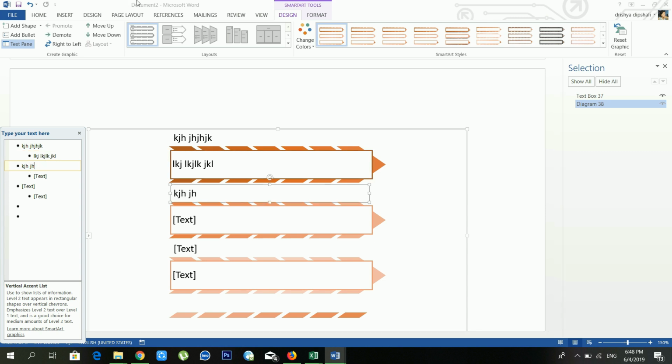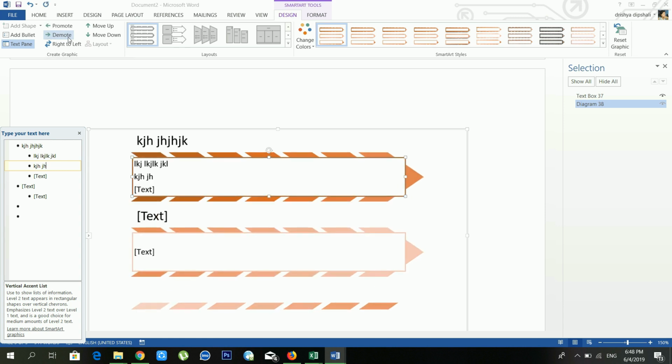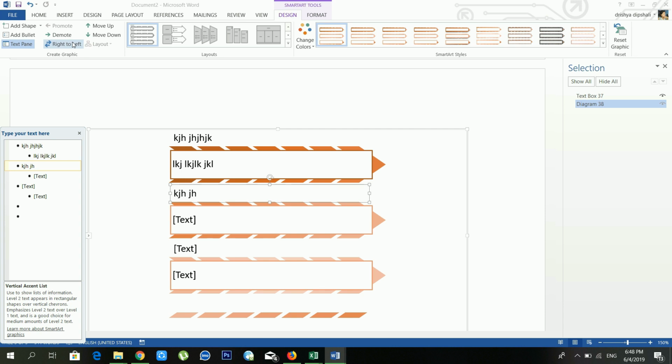And another option is Demote. You can use this Demote, and you can make it Promote also. Okay, another option is Right to Left. You can go there, Right to Left. Other options are Move Down. Okay, and you can make it move down also. You can move it up also. Okay, it's one of the useful options.